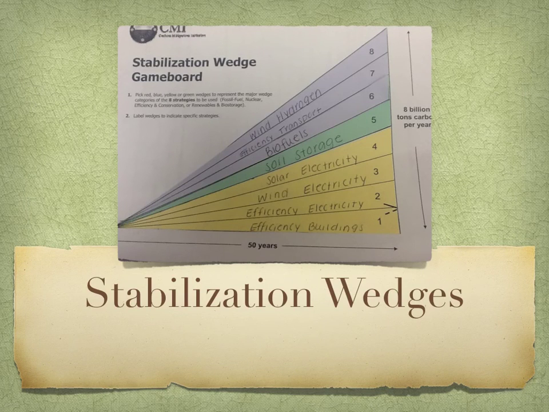We are going to be talking about the stabilization wedge game board. The wedges we chose are efficiency buildings, efficiency electricity, wind electricity, solar electricity, soil storage, biofuels, efficiency transport, and wind hydrogen.